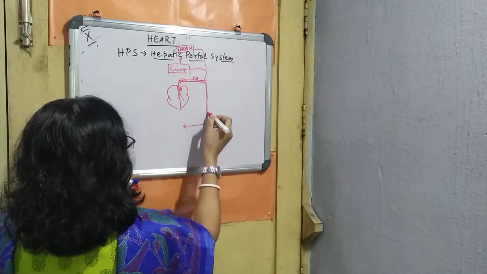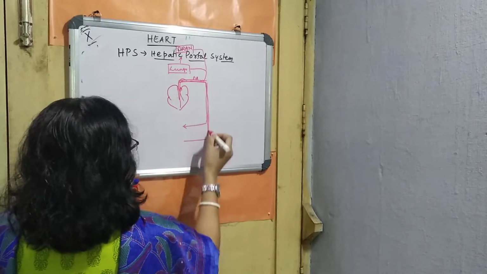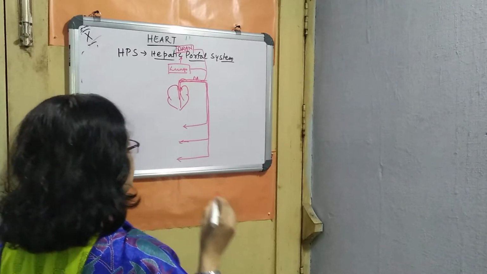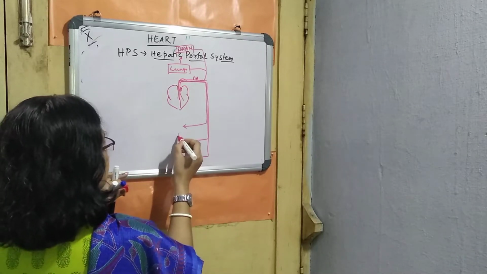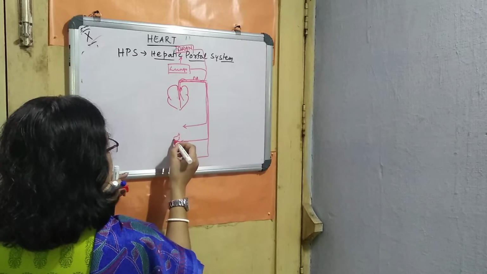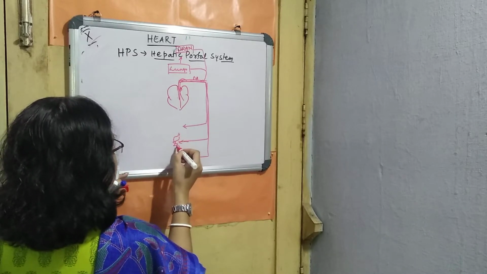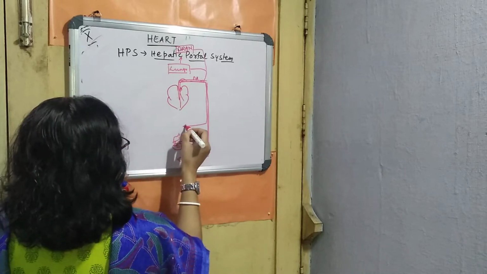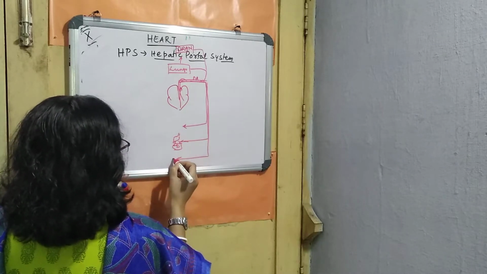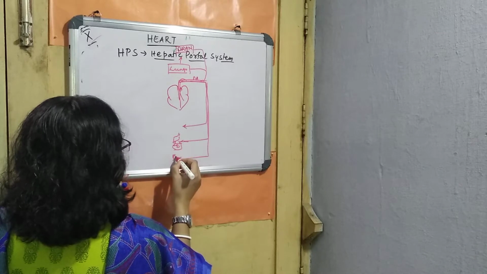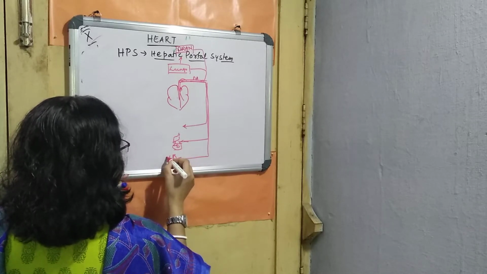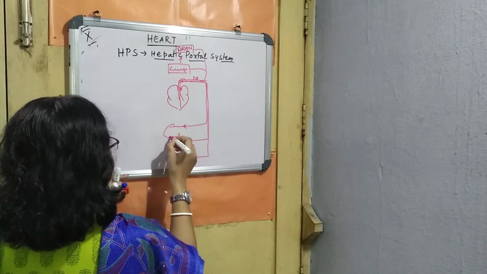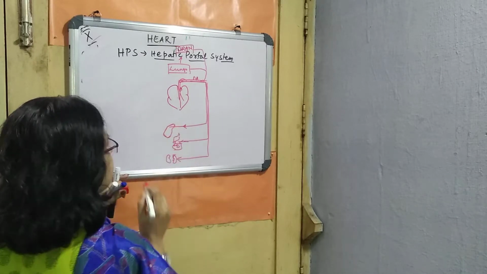Now the lower part of your body involves what? Let us see. It involves the gut. What is meant by the gut? The gut involves your stomach and your intestine, which are part of the alimentary canal, right? It is also reaching to the kidney, which is bean shaped, and it is also reaching to the liver.